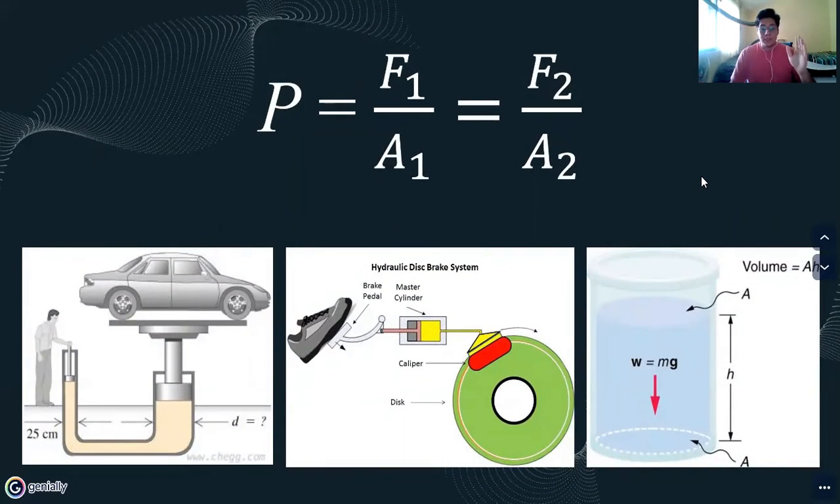Pressure equals the force divided by the area, which equals the second force divided by the second area. An example is the hydraulic lift, and here we can see that the force 1 divided by the area 1 applied is equal to the force 2 divided by the area 2. Another example is the hydraulic brake system, which works the same way, and also we can use it to measure the variation of pressure with depth.